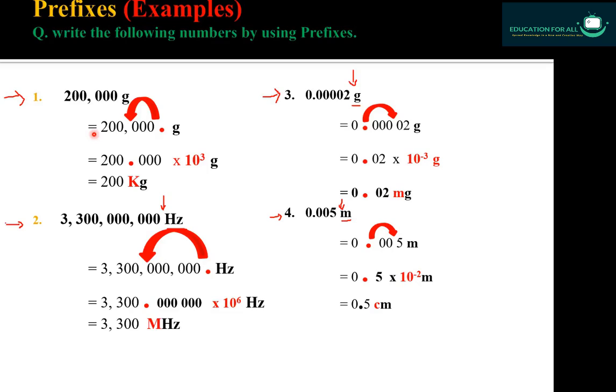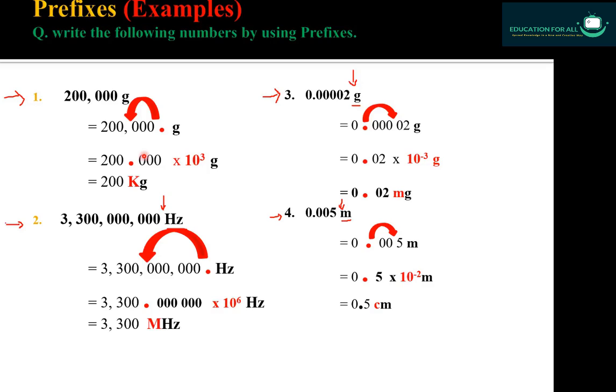If you want to use the prefix kilo, meaning 10 raised to power 3, then you have to shift 3 digits. If you want to use deci, you shift 1 digit. If you want to use tera, you shift 12 digits.